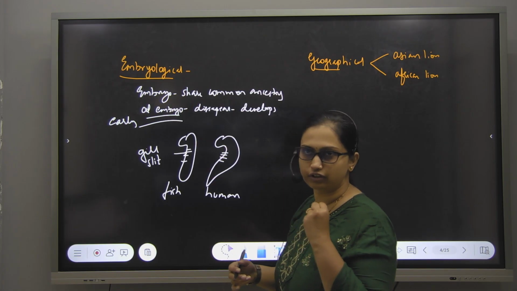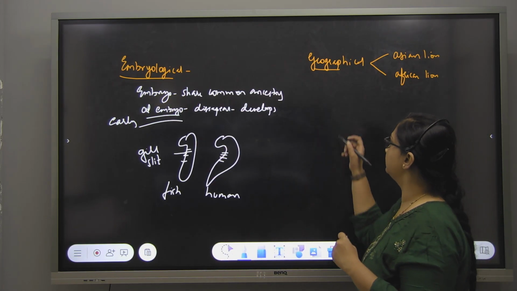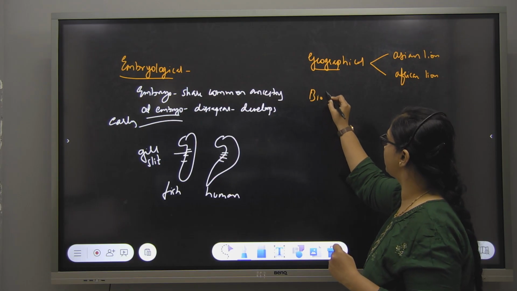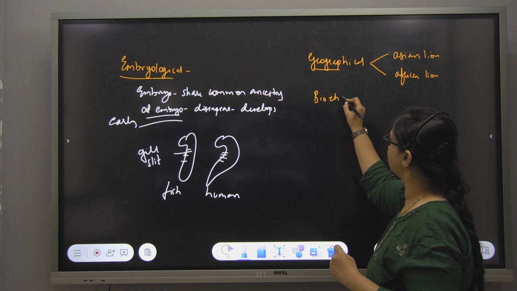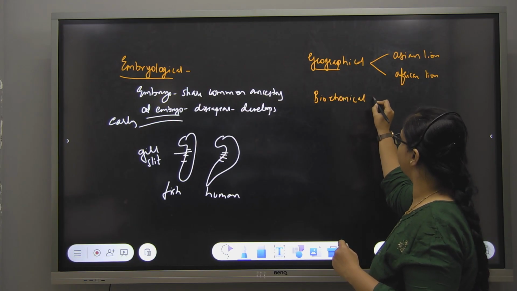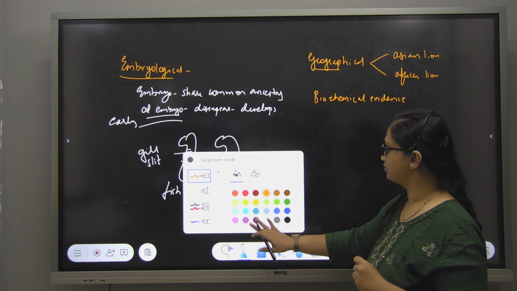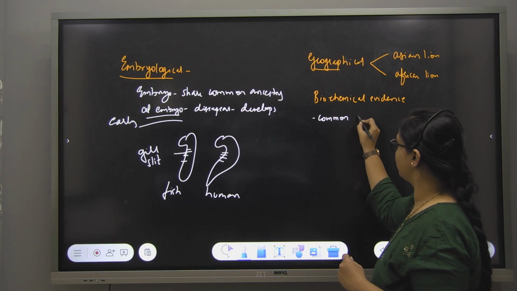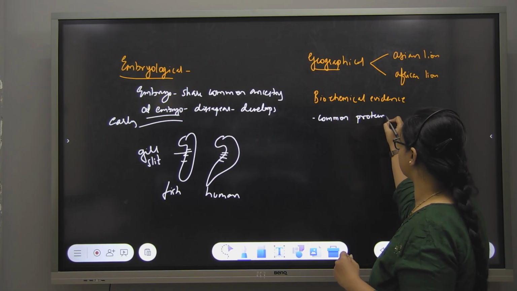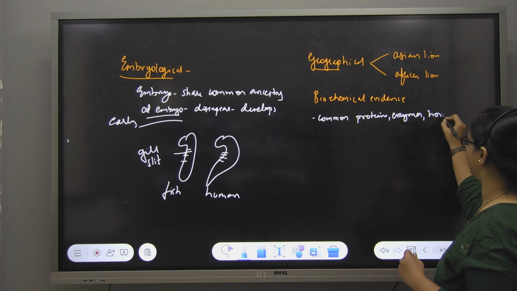These points, if they are not there, you can make a note of them. Okay, then you have one more, that is biochemical evidence. Biochemical evidence means when organisms share common proteins, enzymes or hormones.